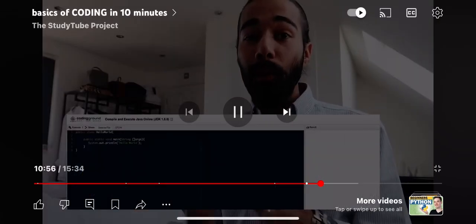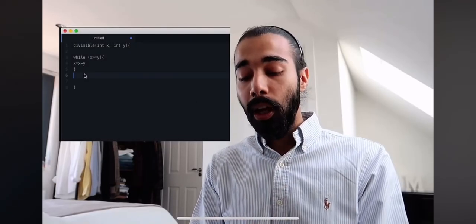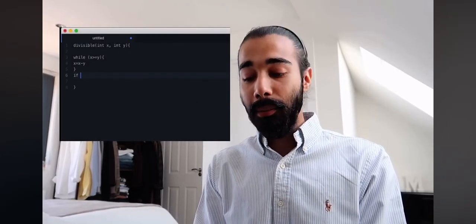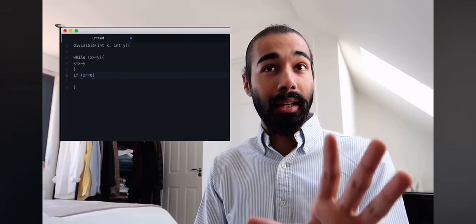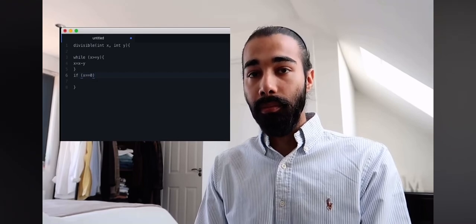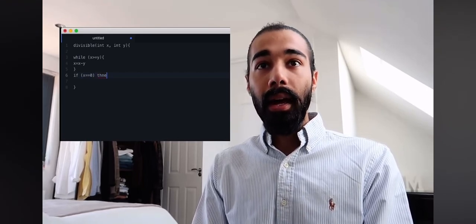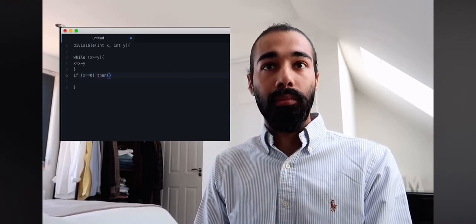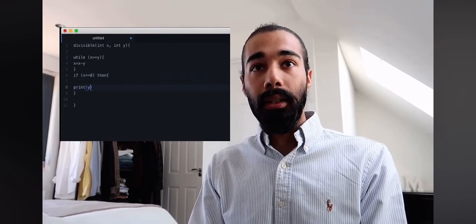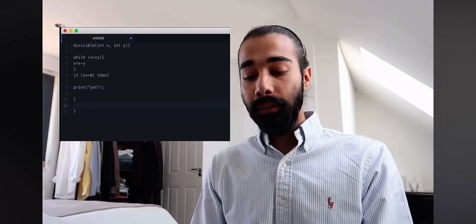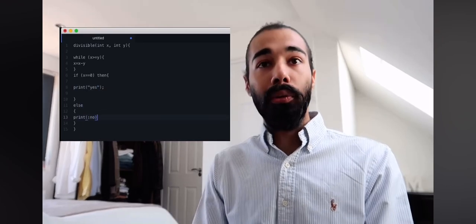So once that loop is over, we're going to use our if statements. If x equals 0, we're checking, so we use a double equals, then print yes, else no.